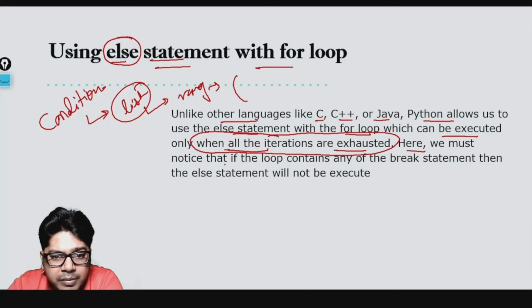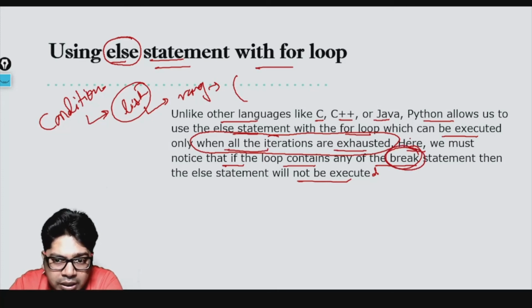Here we must notice that if the loop contains a break statement, then the else statement will not be executed. Now what is break? We will talk about this in the next video, because that is all about loop control statements, but I'll give you a hint. Break is used to take you out of the loop. If you want to stop the normal flow of the loop, you can use a break statement. It will stop the loop right there. So only if it has not executed a break statement, the else part will get executed.